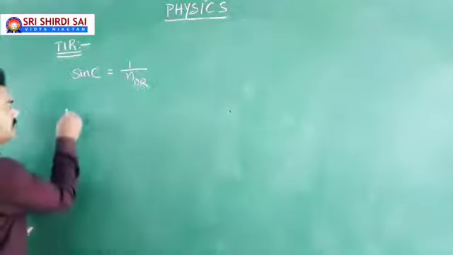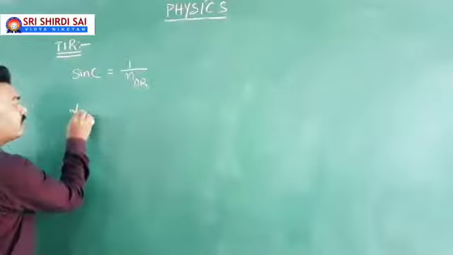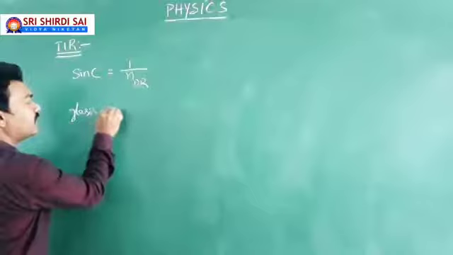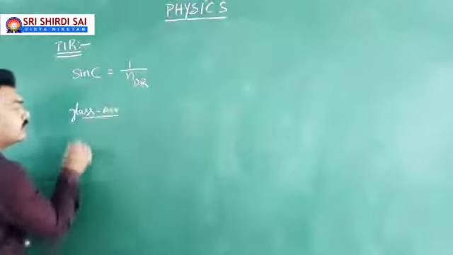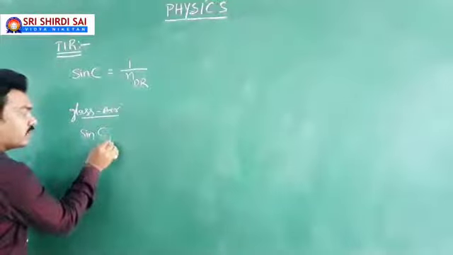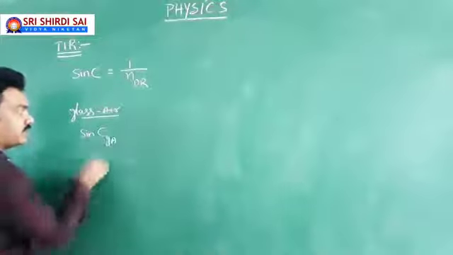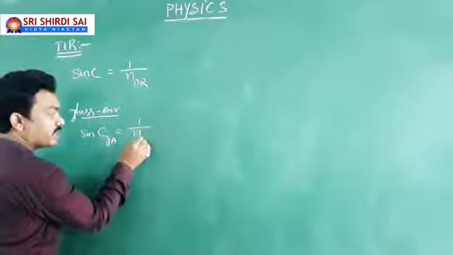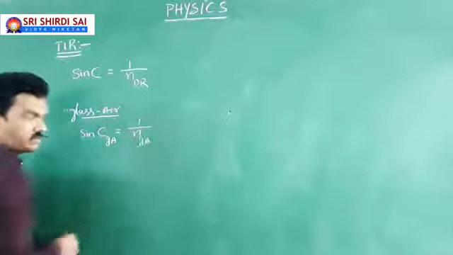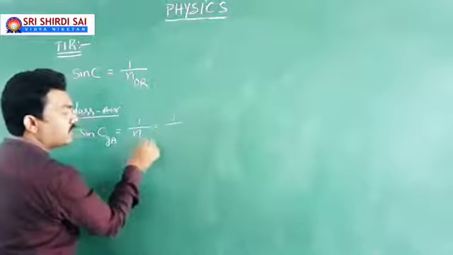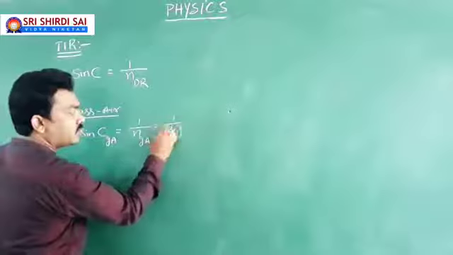It means, for example, your light is traveling from glass to water. First let me take an example, glass to air. Then sin C, C for critical angle of incidence in glass with respect to air, equals 1 by n, n for refractive index of glass with respect to air. You know the absolute refractive index of glass with respect to air is 3 by 2.